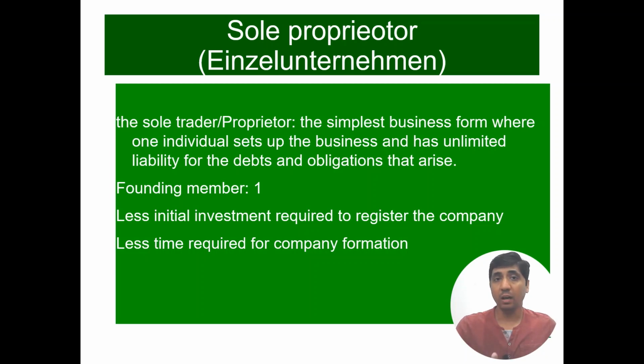So for example, in the case of Einzelunternehmen or sole proprietorship, we have unlimited liabilities for the debts and obligations that arise with our business activity. We need only one founding member for a sole proprietorship, less initial investment is required to register the company, and less time is required for company formation.